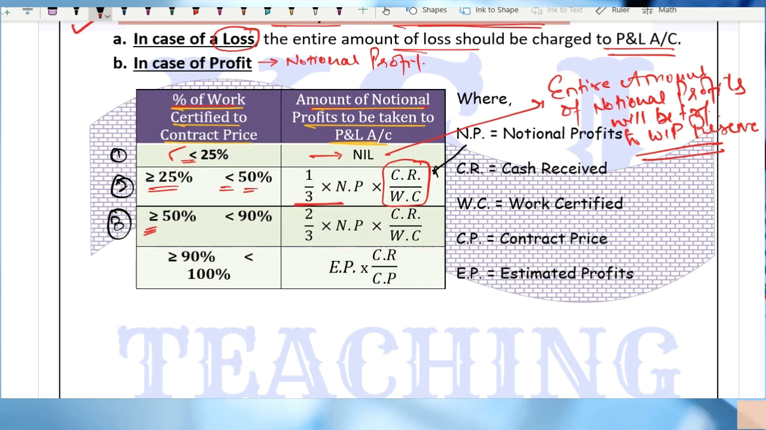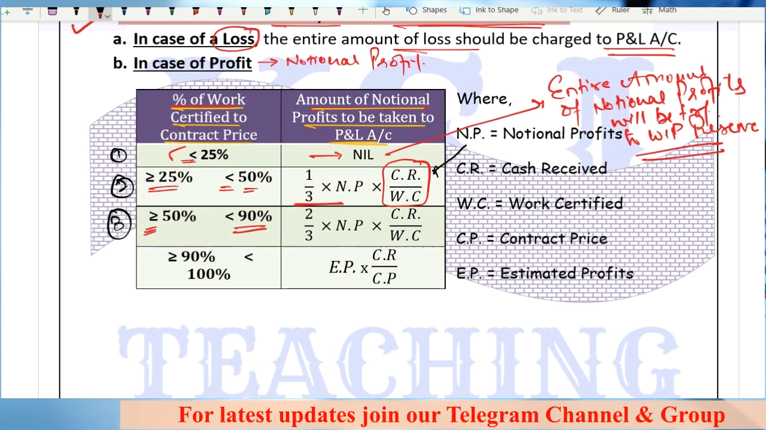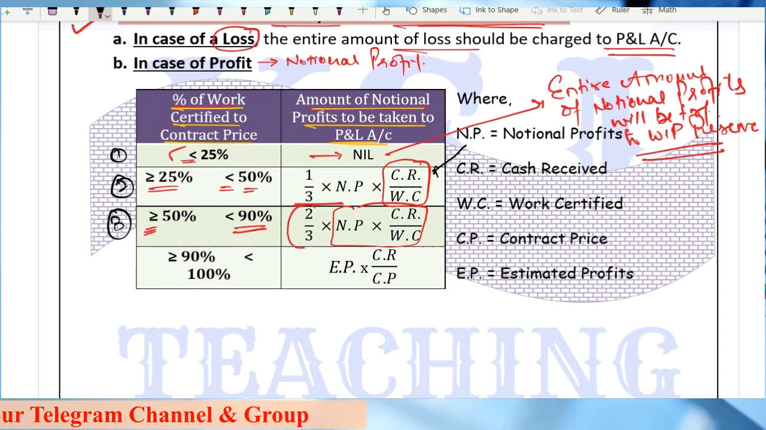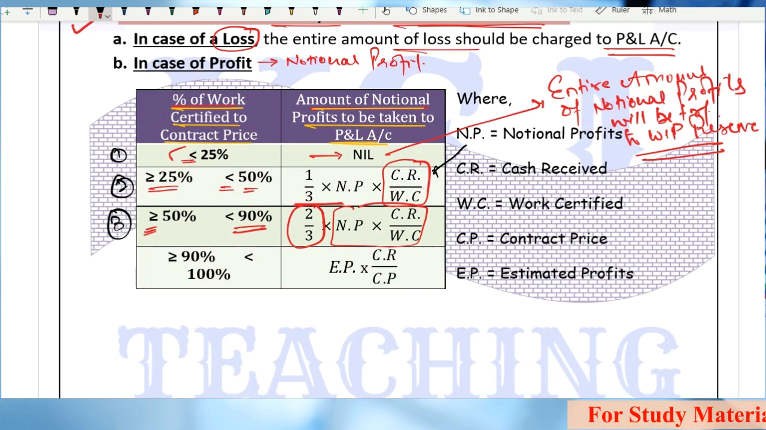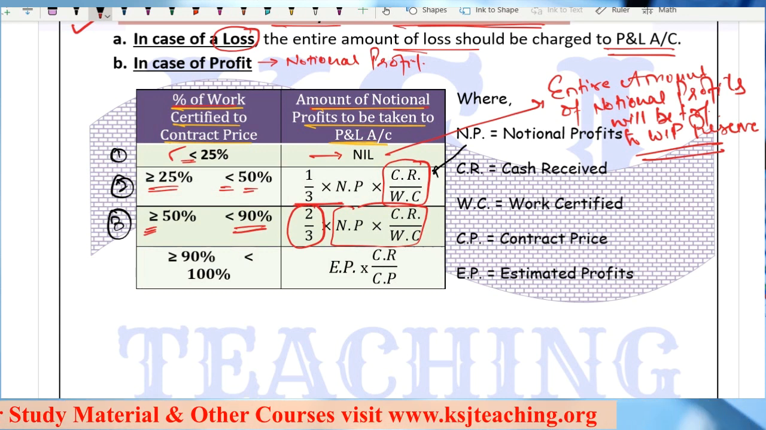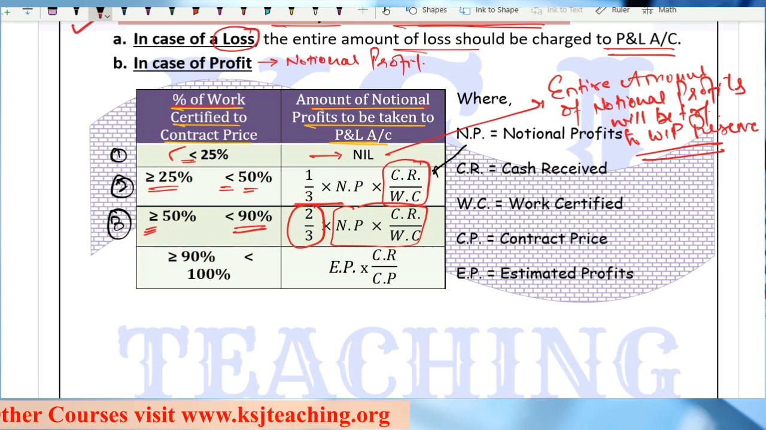So if the contract is equal to or more than 50% complete but less than 90% complete, now this part remains the same. But here the proportion will increase, that is instead of 1/3 we will take 2/3, because now the significant part of the contract is complete, right? So now as we near the completion of the contract, we will have a better clarity that we'll be able to earn the profits out of that contract or not, right?